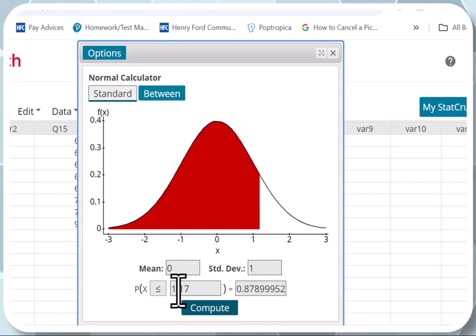Hit compute, and here's the area. Look, this is to the left of 1.17. The answer will be 0.8790. Okay, that's the answer to this question.